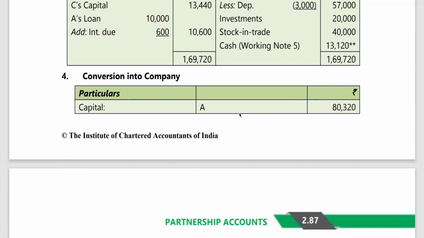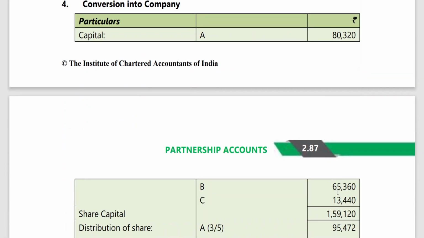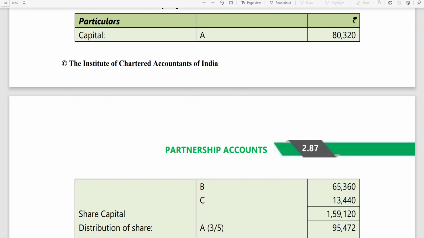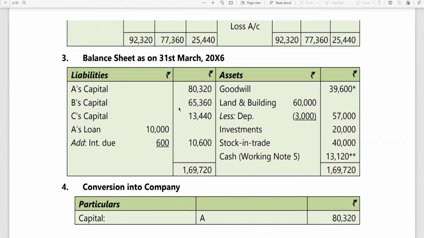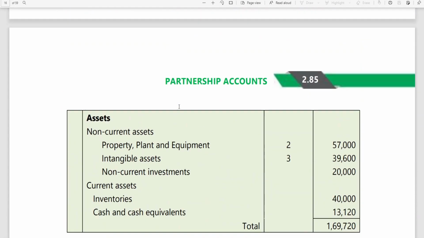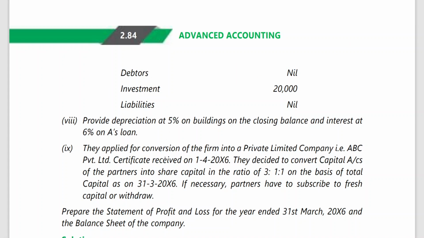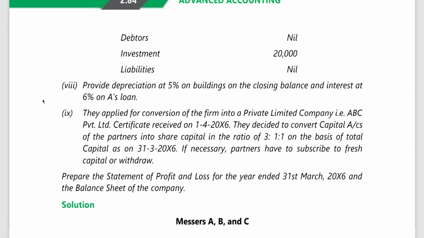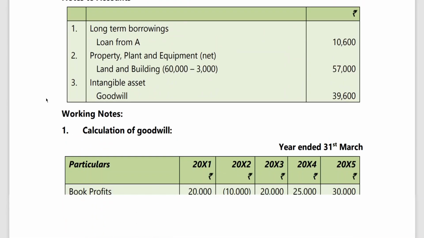Now, conversion into a company: A's capital, B's capital, C's capital become share capital. As I've already explained, they decide to convert the capital accounts of all partners into share capital in the ratio of 3:1:1 on the basis of total capitals as on 31st March 16. If necessary, partners have to subscribe to fresh capital. That means the partner having a deficiency has to bring cash for buying the shares. If any partner has excess, he can withdraw the money. That is what has been mentioned in the problem.